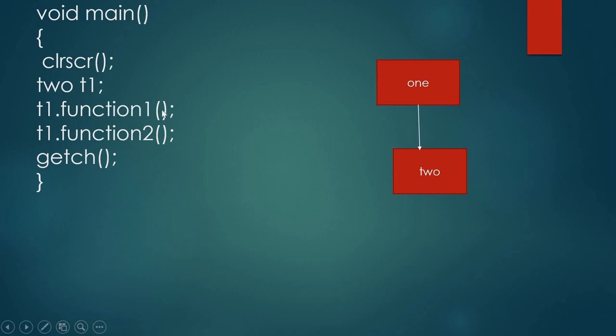That is T1.function1, T1.function2. That is single inheritance: one class is deriving from a single base class, and this derived class object is getting the properties of the base class also.